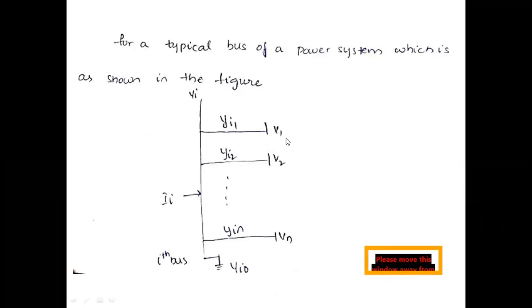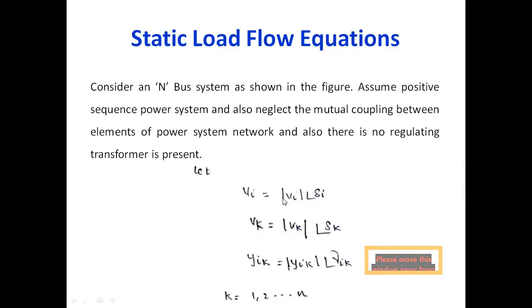So this is the N bus system. In this N bus system, we are considering two buses: this is the ith bus and this is the kth bus. For the ith bus, the magnitude is Vi and the phase angle is delta i.